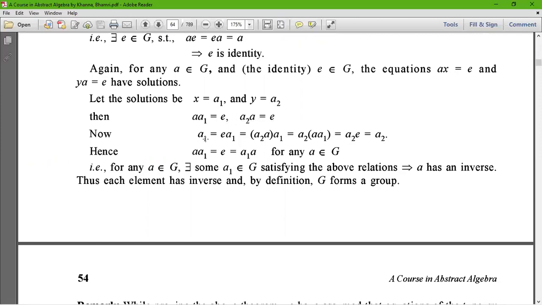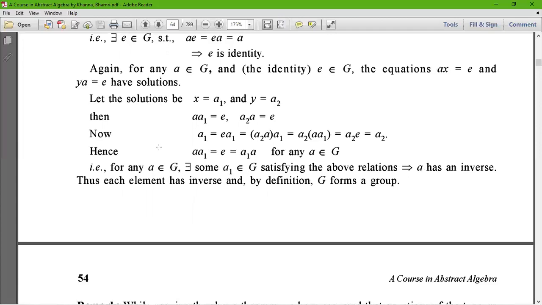Then we can say a1 = ea1 = (a2a)a1 = a2(aa1) by associativity = a2e, because aa1 = e, which equals a2. Again, aa1 = e = a1a for any a belongs to G. That is, for any a belongs to G, there exists some a1 belonging to G satisfying the above relation, which implies that a has an inverse.